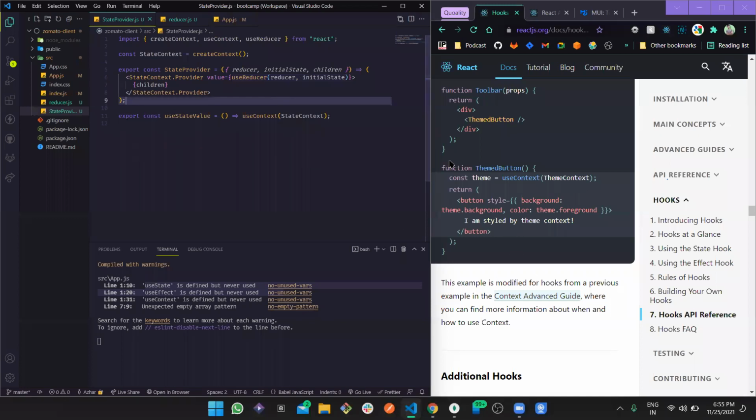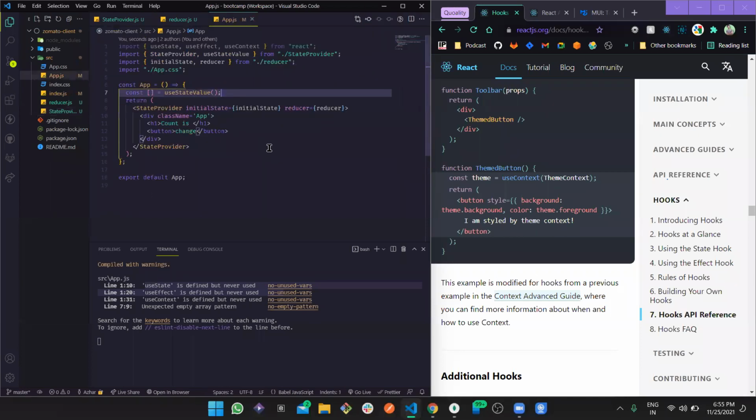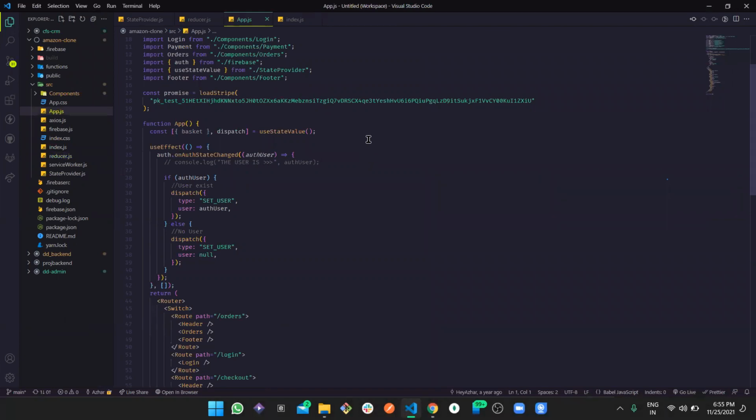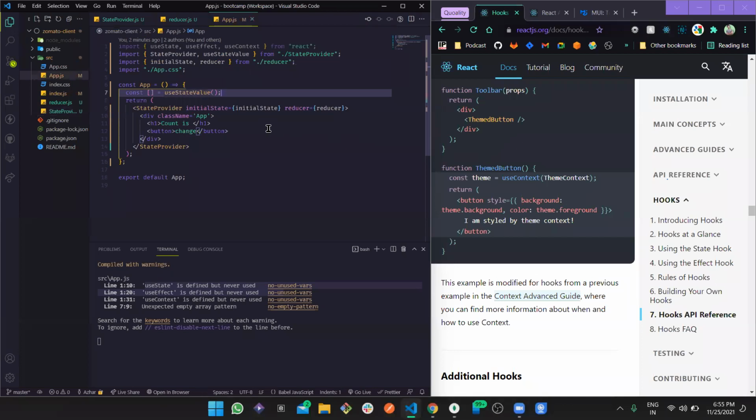Now what does it return, as we just saw? It returns an array which has two items, and those two items are the initial state and the method with which we can dispatch. So let's get it: initial state, and then dispatch.